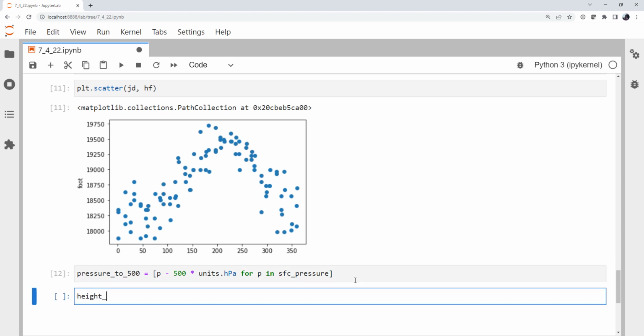And then we can use MetPy to say, from the surface conditions, what is the predicted height? I'll do that with mpcalc add pressure to height, which takes a height and a pressure, and I want the result in feet so that my plots line up, for a height and pressure in our surface heights and our pressure to 500. So in other words, we figure out how far in pressure space it is from the surface to 500 millibars, and then we're going to add that pressure to the surface height of the station.